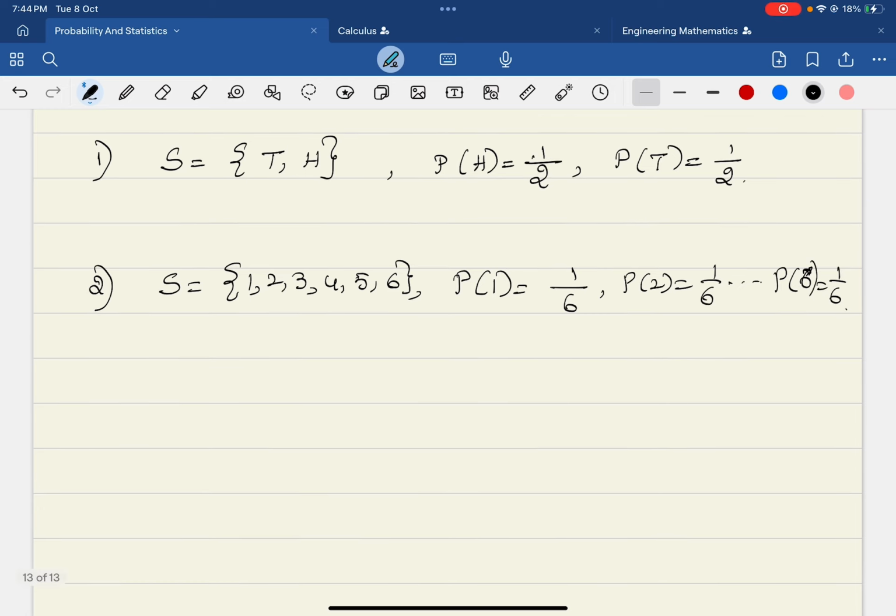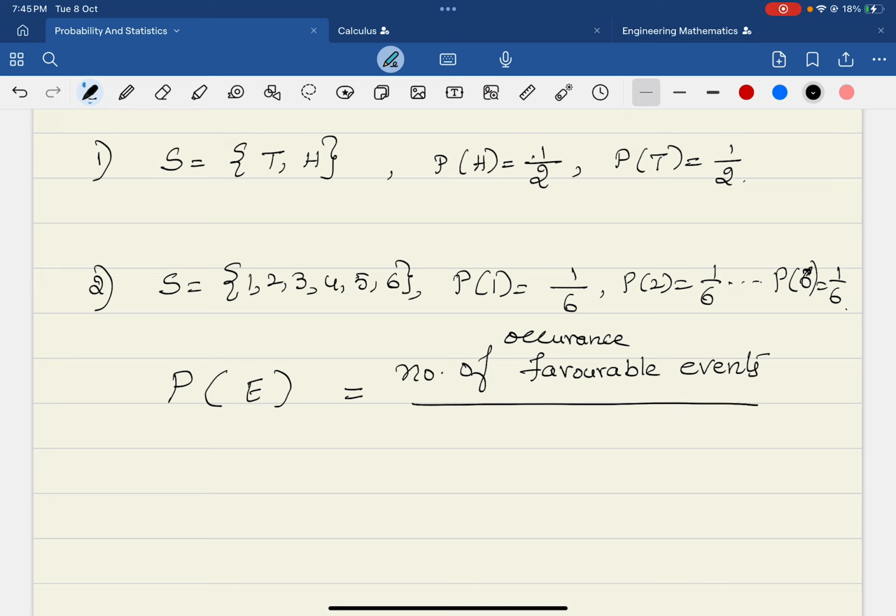So from all these examples we have to get the definition. The probability of an event, that is, our favorable event, is given by the number of occurrences of the favorable events over the total number of outcomes, or total number of events, you can say.